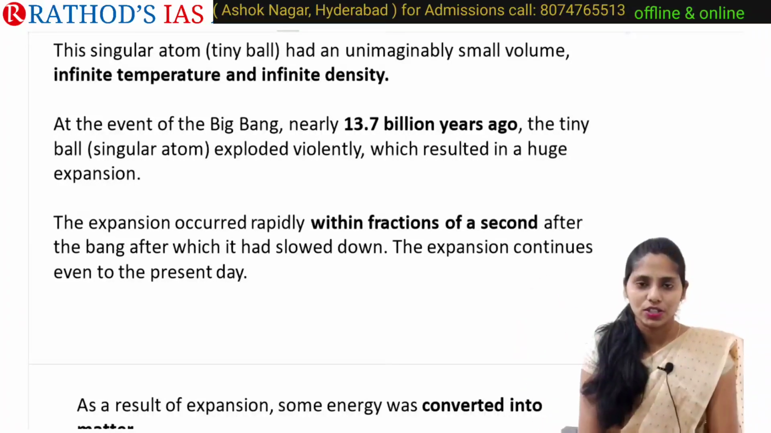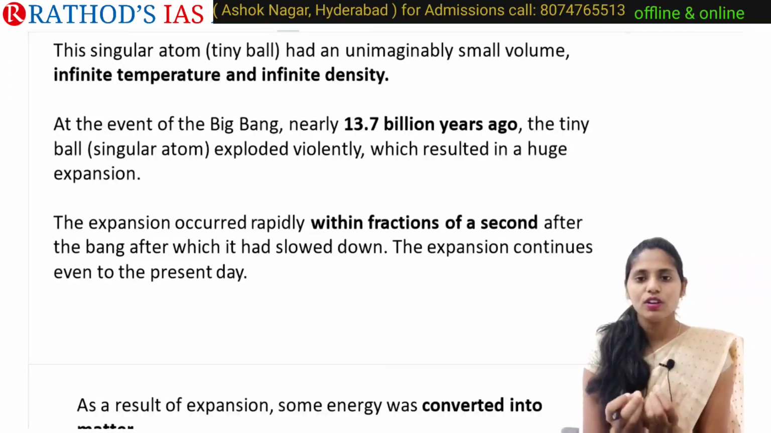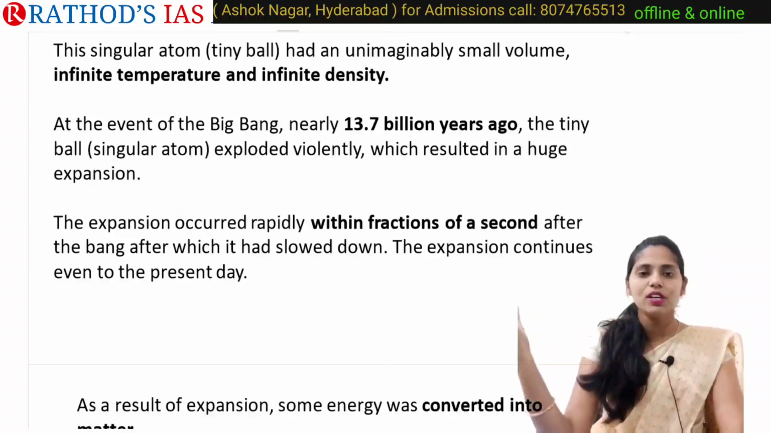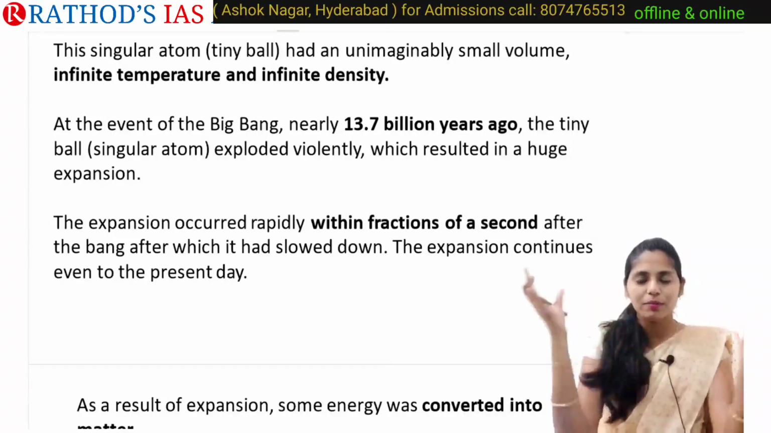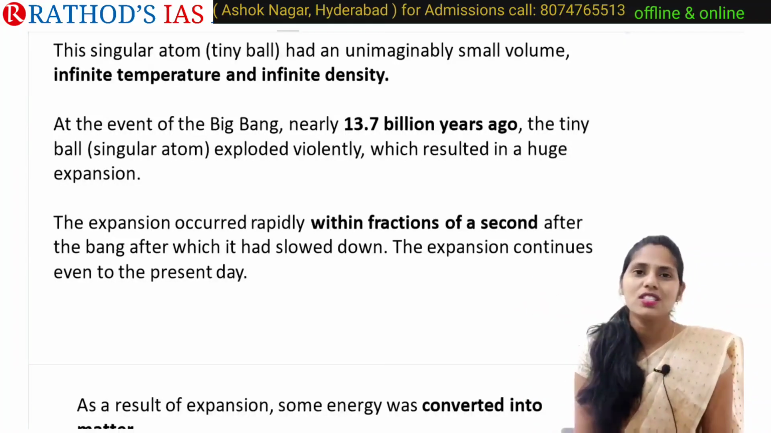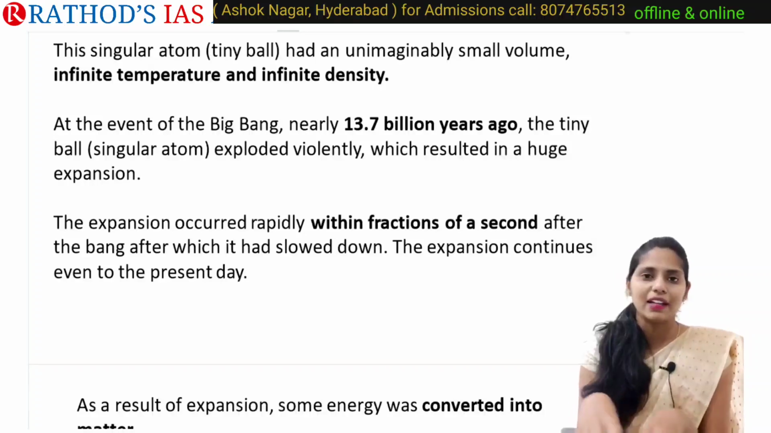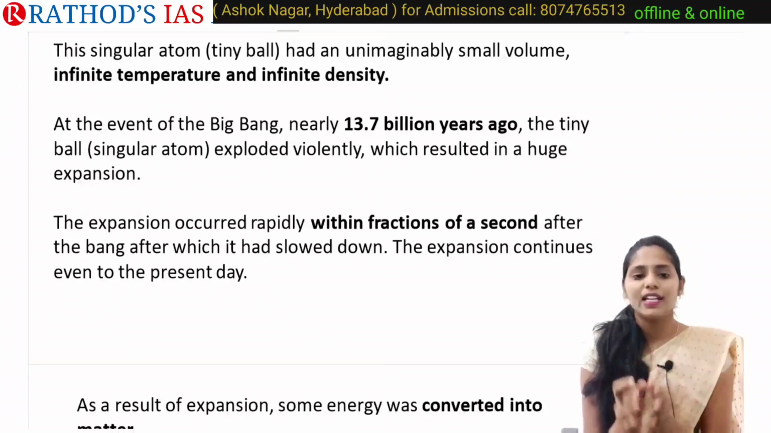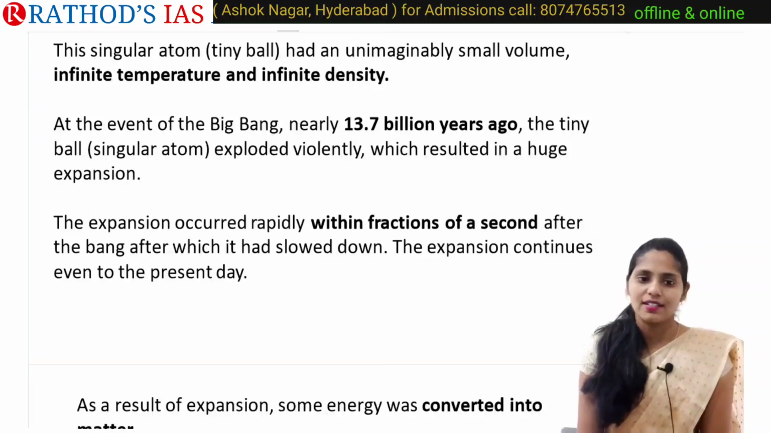So for example, let us take any bomb. Whenever a bomb is blasted, the particles of that bomb are spread here and there, right? In the same way, you can imagine this Big Bang like a bomb. The expansion occurred rapidly within a fraction of a second.